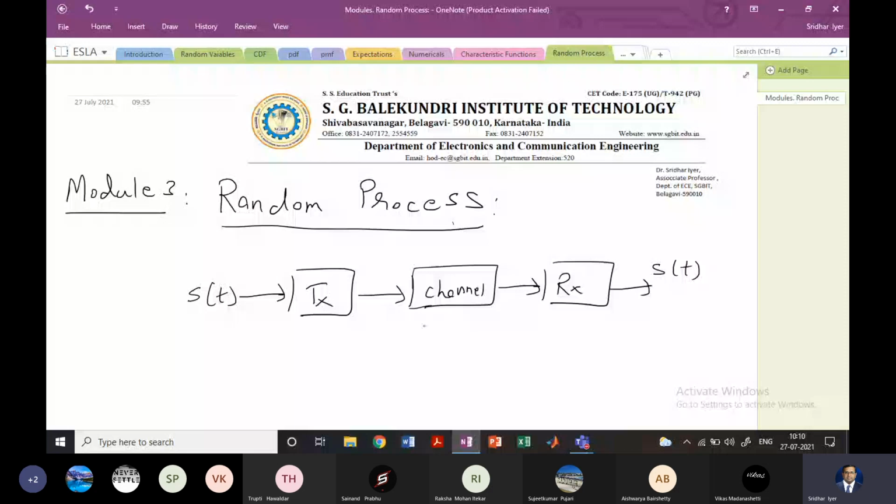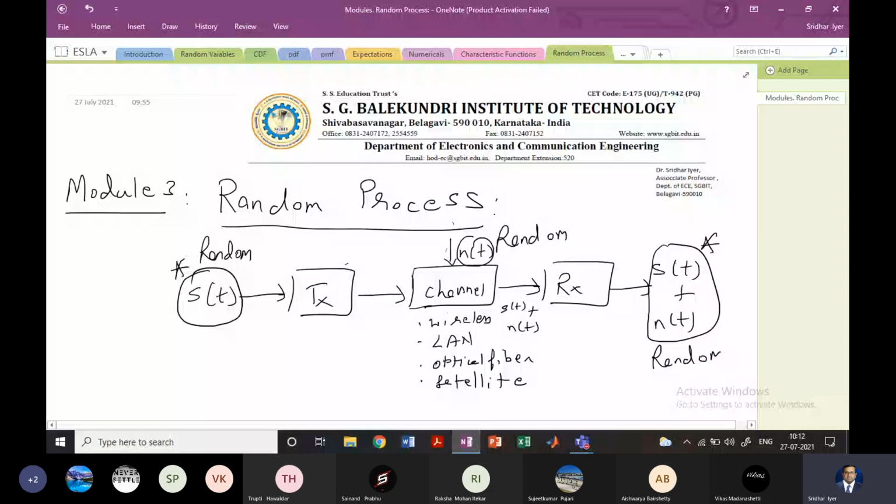And all of this is a process. Why? Because today you may have S1 of t to transmit. Next moment you may have S2 of t to transmit. Then you have S3 of t. So practically you may have an audio to transmit. Next moment you have a video to transmit. Then you have text to transmit. Right? So you can imagine S1, S2, S3, right?